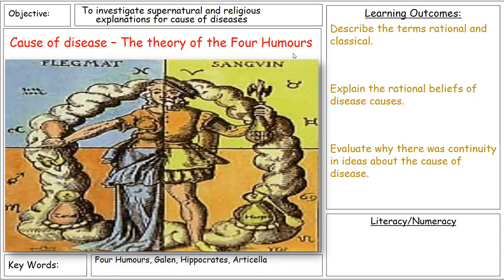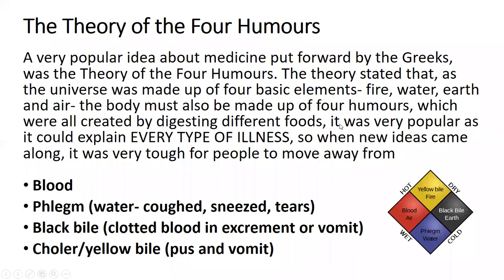Now, what you need to understand with this idea was this dominated people's thinking in what caused disease in the Middle Ages. Remember, Middle Ages, 1250 to 1500. And you could argue that this reason here was one of the key reasons why there wasn't much change in medicine in this time period. So, the four humours. So this is just a brief overview that I'm going to go through.